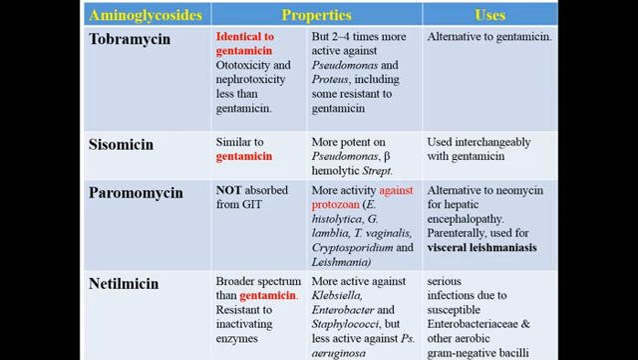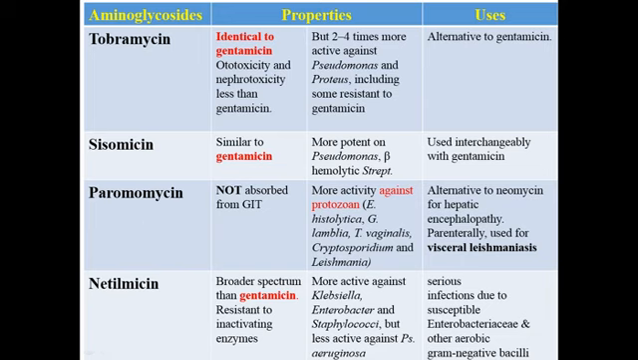Sisomicin is similar to gentamicin, but it is more potent in action on Pseudomonas and beta-hemolytic streptococci. However, it has similar susceptibility to the aminoglycoside inactivating enzymes, and there is no such advantage in terms of ototoxicity and nephrotoxicity. However, it can be used interchangeably with gentamicin.